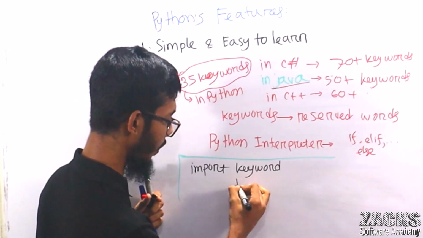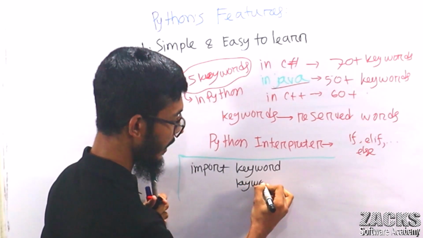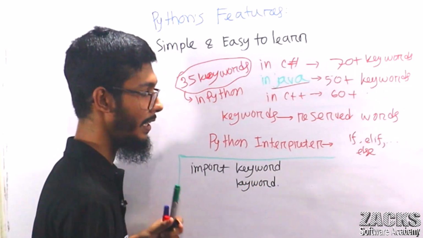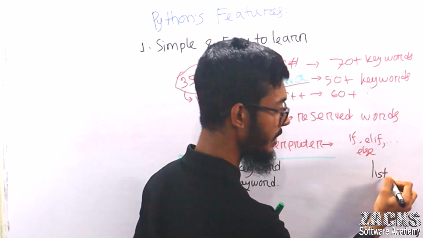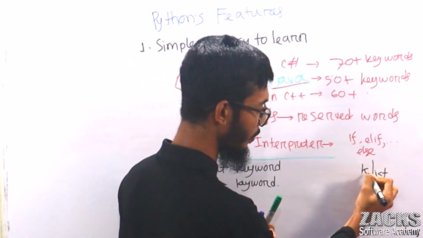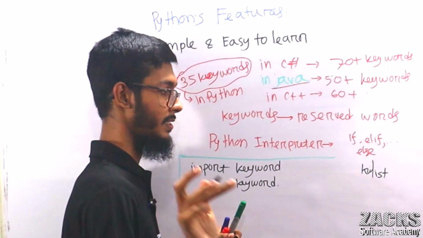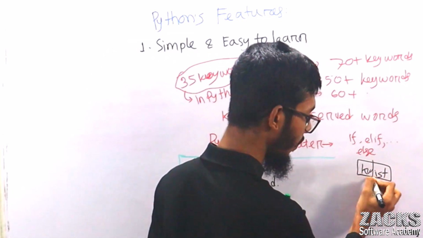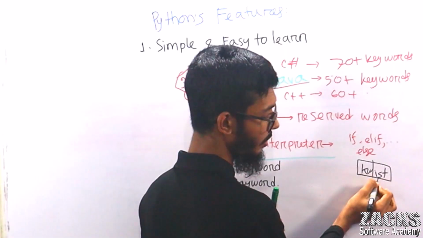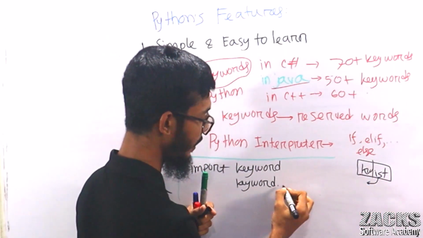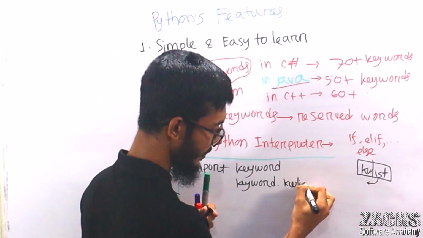So we are telling, hey keyword, please give me all the list of keywords. There is a concept in Python called list, set, which I will discuss. So give me all the keyword list.